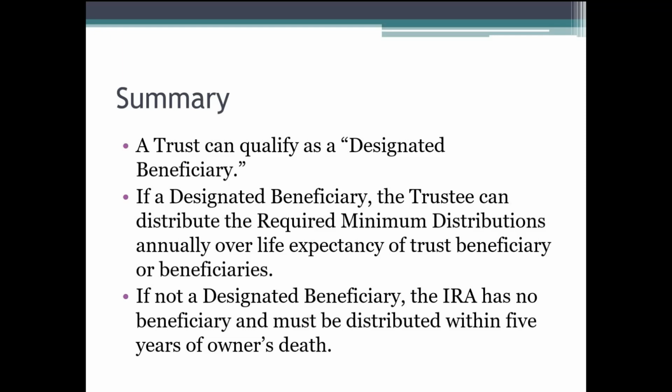So while a trust as a designated beneficiary is of value, we need to be clear how that's structured to maximize that annual payout. If it's not a designated beneficiary, the IRA has no beneficiary, and again, we're subject to the 5-year rule. And that's also important to note when we're dealing with IRAs and qualified retirement accounts, that we always think in terms of the primary beneficiary, because many times, for sure, we have the spouse as the primary beneficiary. Spouse has many more options than other individuals.